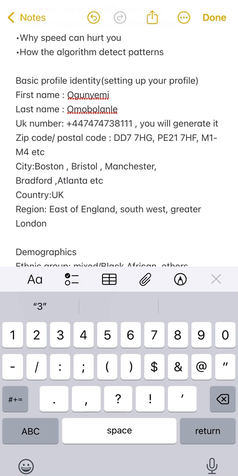So you put in your city. If it is UK, for city, we have Boston, we have Bristol, we have Manchester. So whichever one that you are choosing. Now imagine you are choosing Manchester as your city. You are going to go ahead and look for the postal code for Manchester. You can search that on the internet. You can ask ChatGPT. Do you get? So that is how, and you make sure that this is the Manchester that you'll be using across all other platforms.